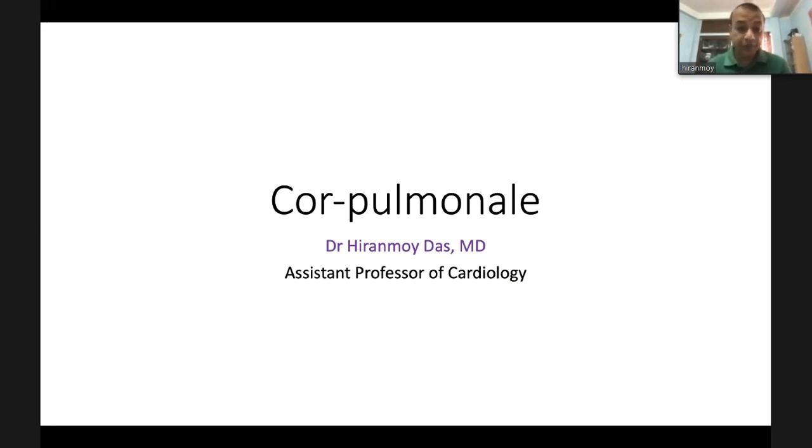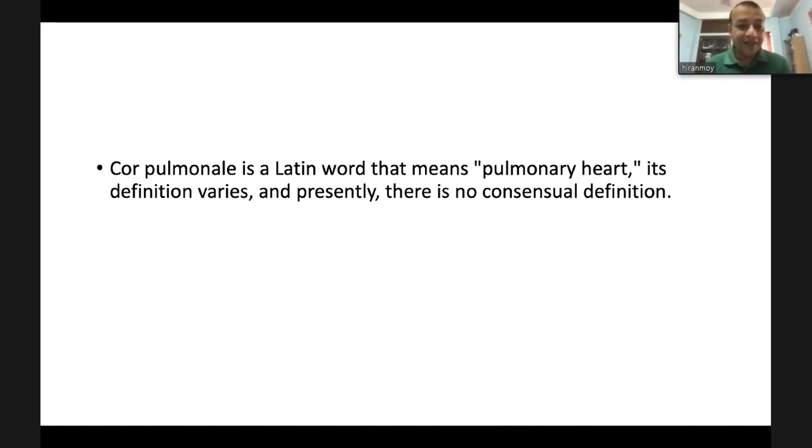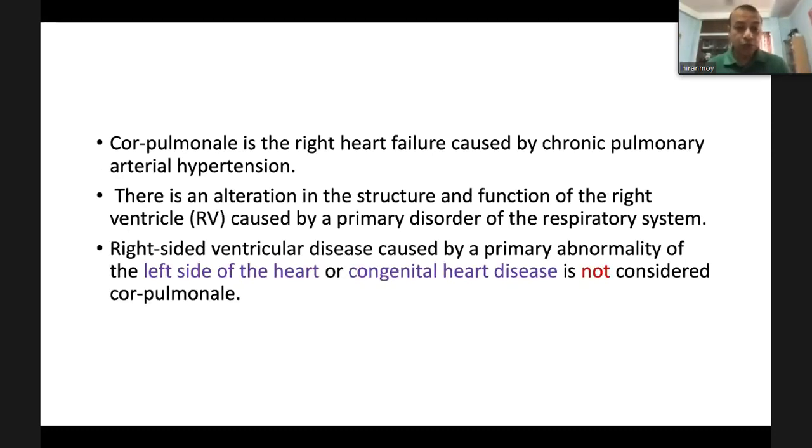So it's a multidisciplinary approach for treatment and evaluation of cor pulmonale. Cor pulmonale is a Latin word that means pulmonary heart. Its definition varies, and presently there is no consensual definition. But we should bear in mind that cor pulmonale is right heart failure caused by chronic pulmonary arterial hypertension. There is an alteration in the structure and function of the right ventricle caused by a primary disorder of the